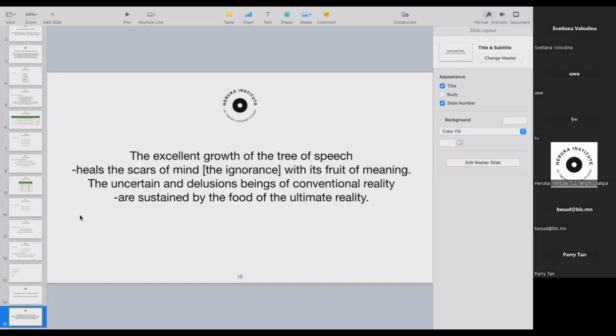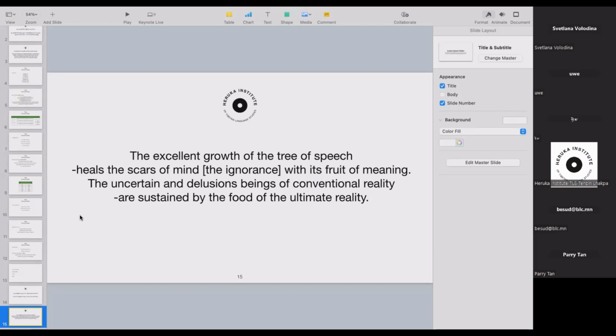So what does it mean? It means the excellent growth of the tree of speech heals the scars of mind. And here the scars of mind should be understood as the ignorance that we have within ourselves. It heals the scars of mind, the ignorance, with the fruit of meaning. Meaning here refers to the teachings and the excellent teachings of the great teachers.